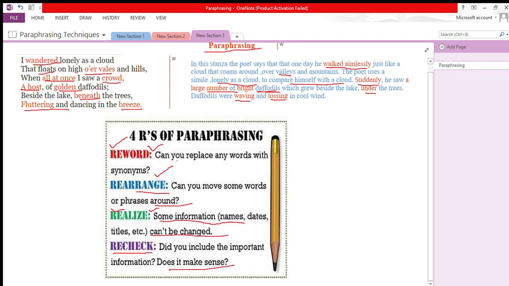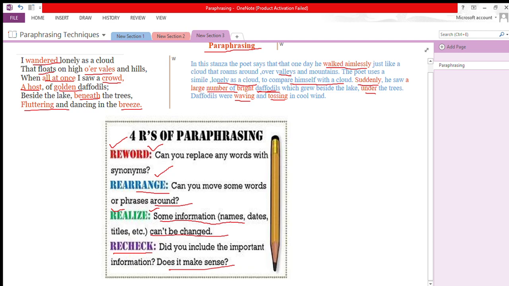Reword: replace the words with their synonyms. Rearrange: don't use the poetic devices which are used in the stanza. Poetic devices mean don't rewrite in the same format, okay? You have to write in prose form when you are paraphrasing the stanza. Then realize: you have to keep certain information as it is, like we have not changed and cannot change daffodils to any other flowers. Recheck: we have to recheck whether we have included all the important information, and we have seen we have not left anything out in this paraphrasing of the stanza.